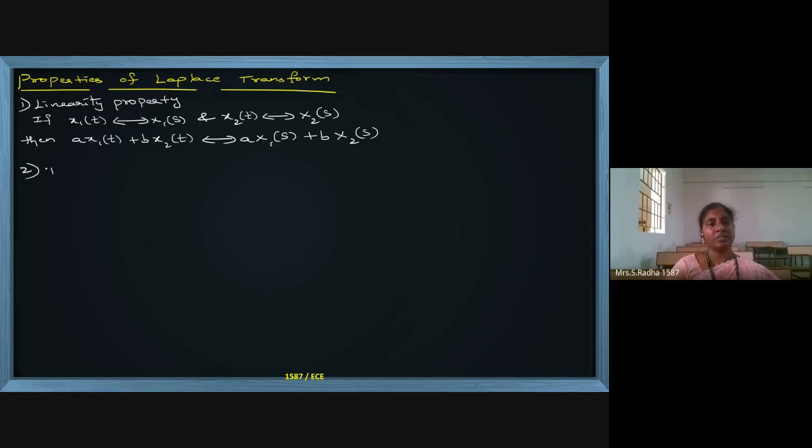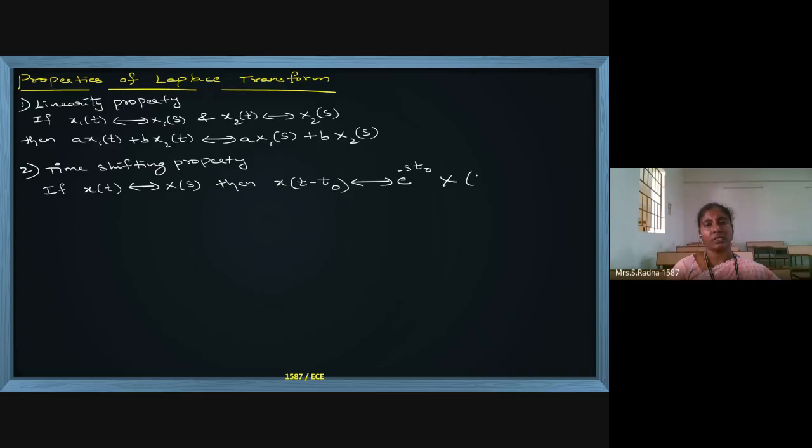The second property is the time shifting property. If x of t has the Laplace transform x of s, and in the time domain we do shifting, x of t minus t naught, then in the frequency domain we will have e power minus s into t naught along with x of s.